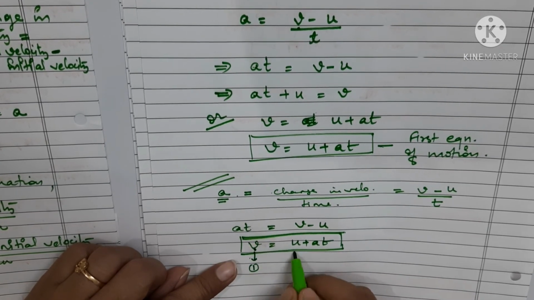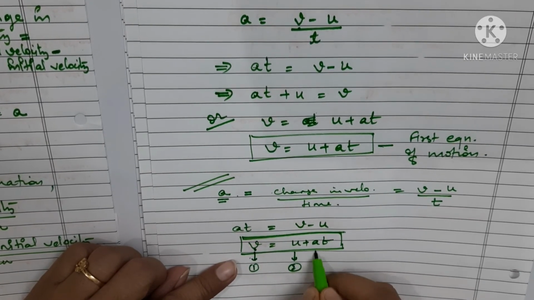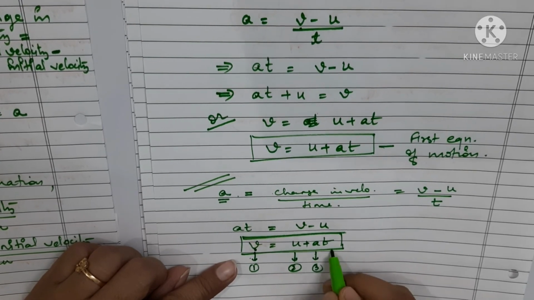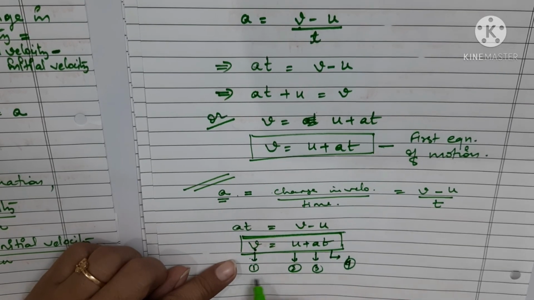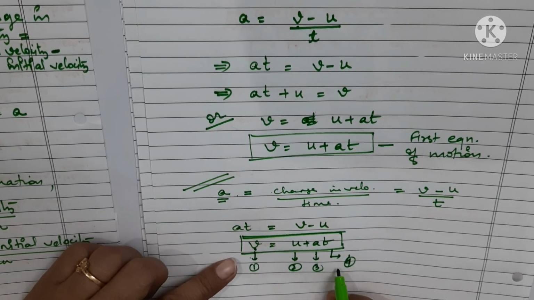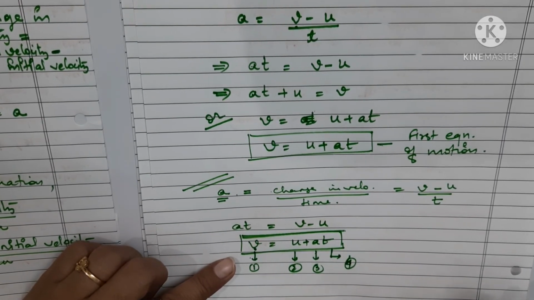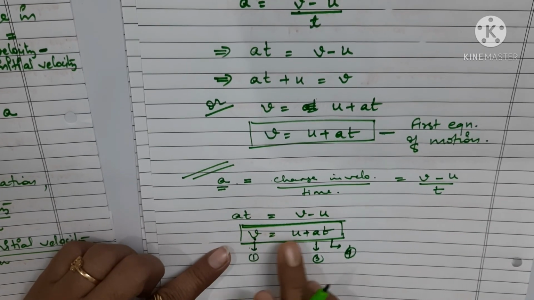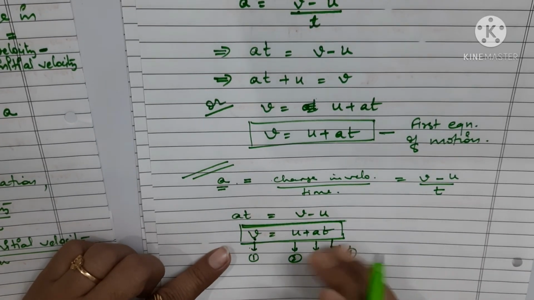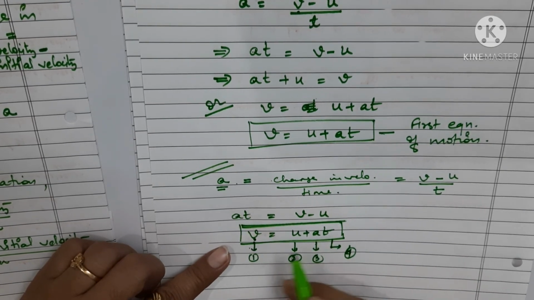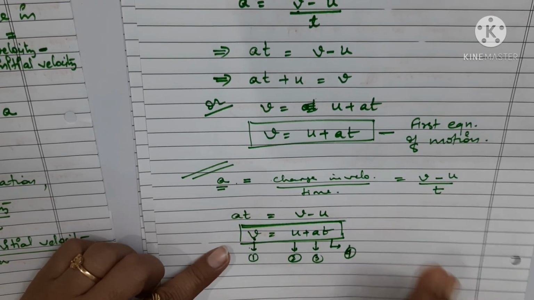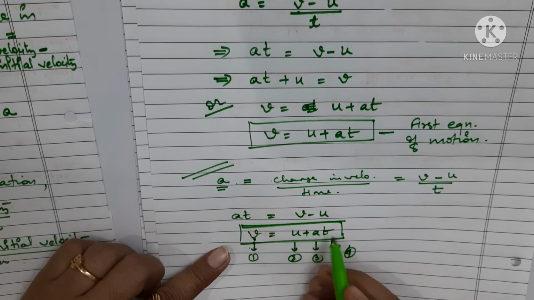This is the first quantity, this is the second, this is the third physical quantity, and this is the fourth. Out of these four, if any three are provided to you in your numericals, you can find the fourth one easily, either this one or this or this or this.